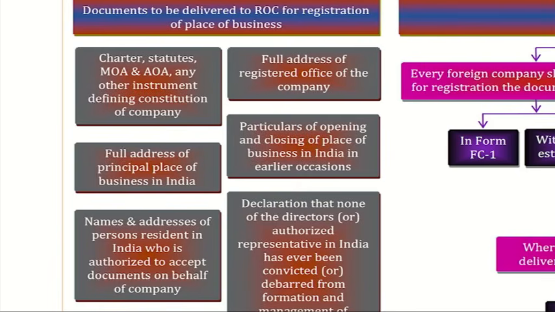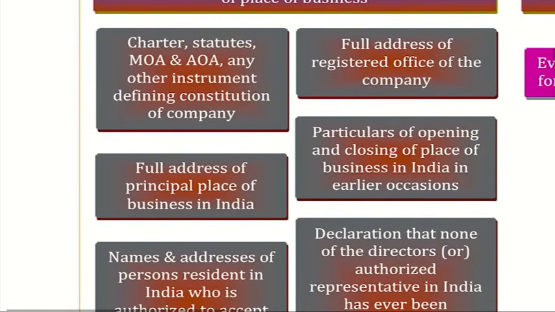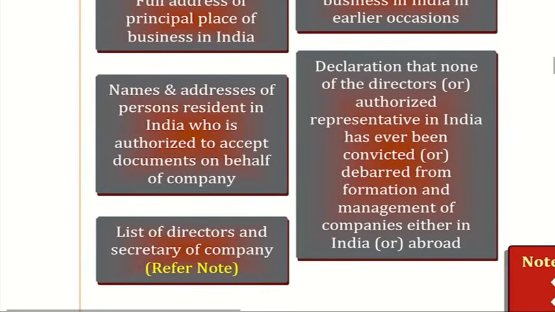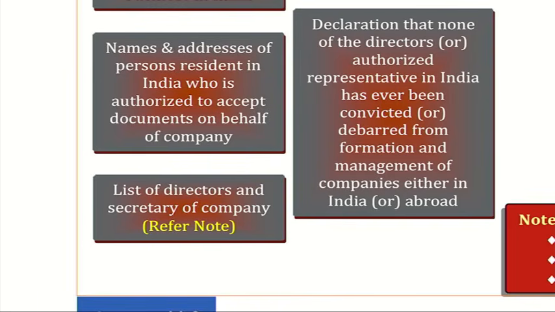Read. Documents to be delivered to ROC for registration of place of business. Registration of company or registration of POB? POB, because the company is already incorporated. Charter, statutes, MOA, and any other instrument defining the constitution of the company. Full address of registered office of the company. Full address of PPOB. Particulars of opening and closing. Names of the persons resident in India who are authorized to accept documents. List of directors and secretary. Declaration that none of the directors or representatives have been convicted for any fraud, either in India or abroad. All the 7 points are there or not?